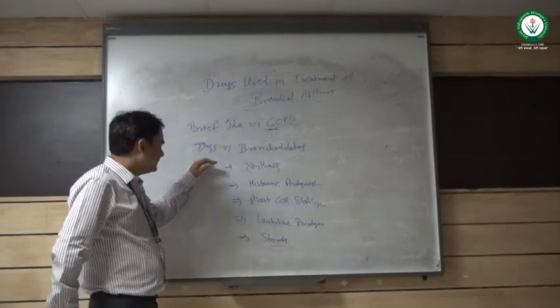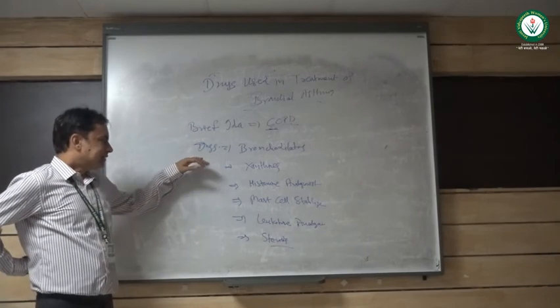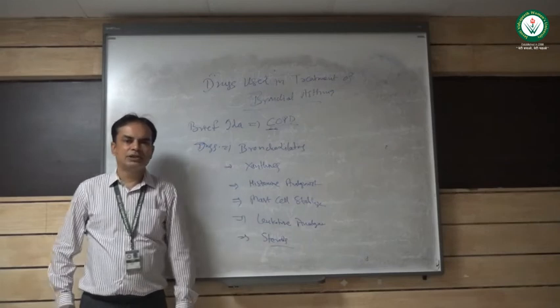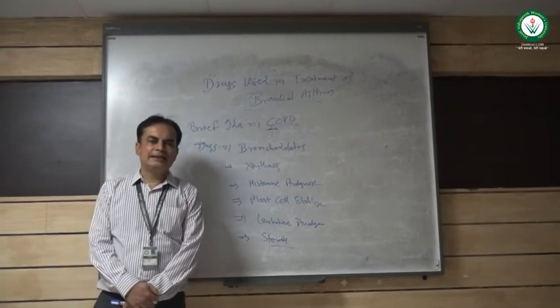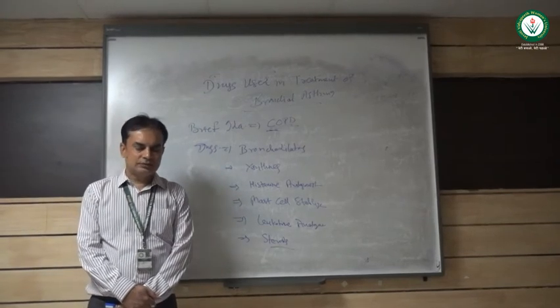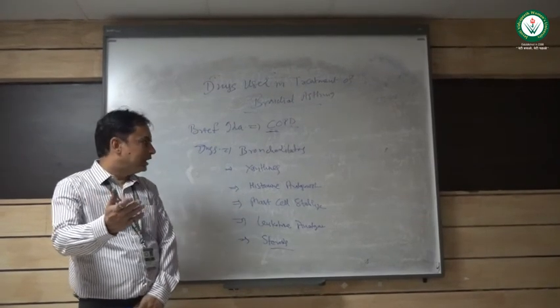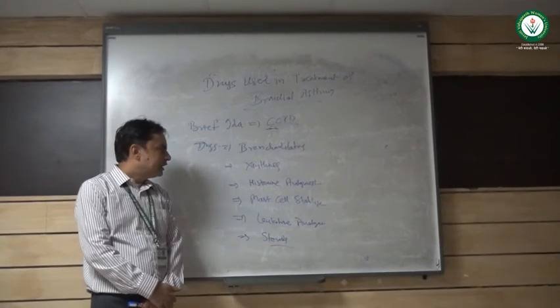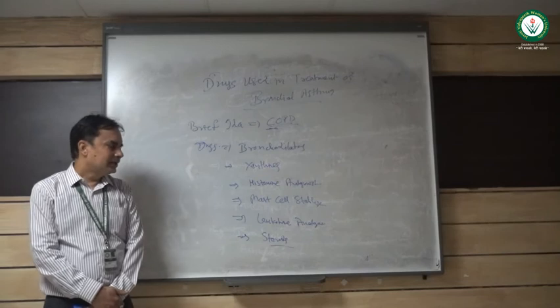Now, the drugs are bronchodilators. As I told, in bronchodilators basically two major categories are there. One is salbutamol, that is a beta 2 agonist. Then atropine is another.